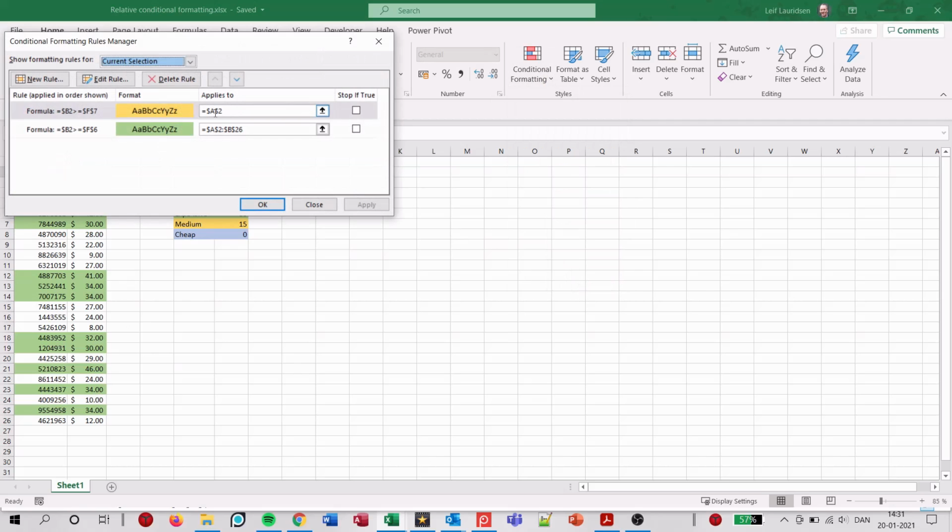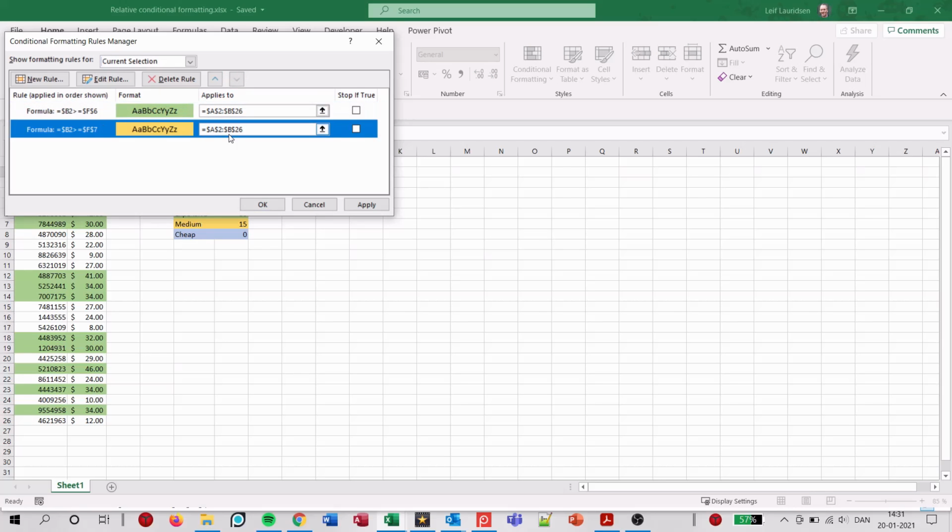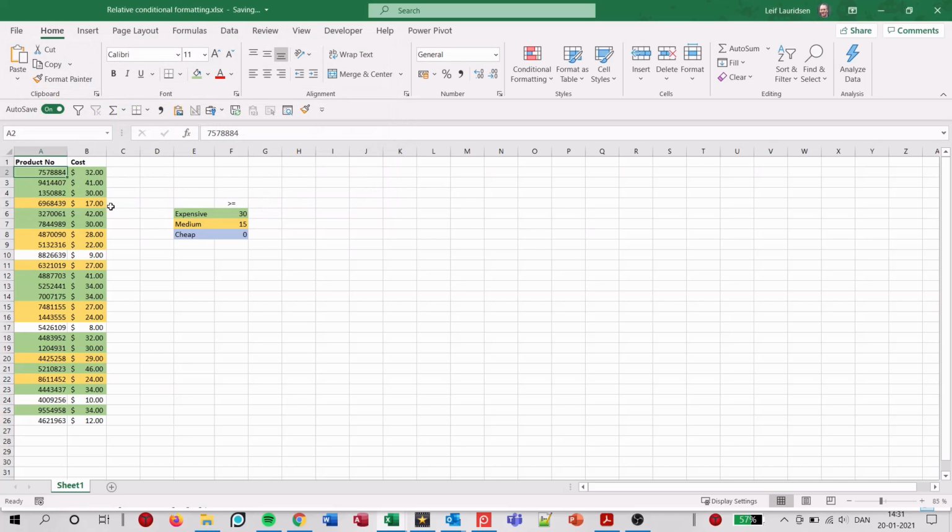We say, first of all, that it should apply to the whole table. Secondly, we look at the order in which the rules are set up. So we can see that it checks for medium priced here first, before it checks whether it's an expensive product. But it should do it the other way around. So we move down the medium priced rule, click OK, and now we get each row of the table being colored with the correct color.